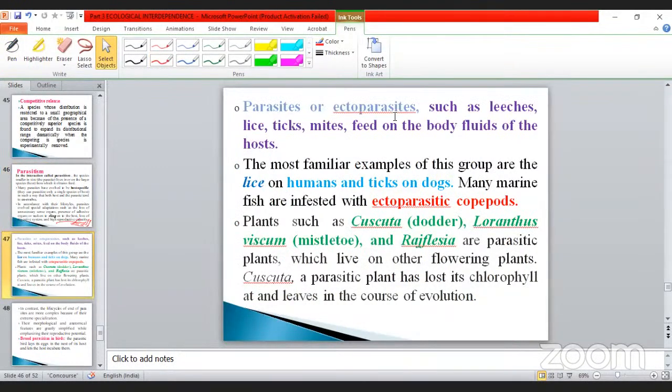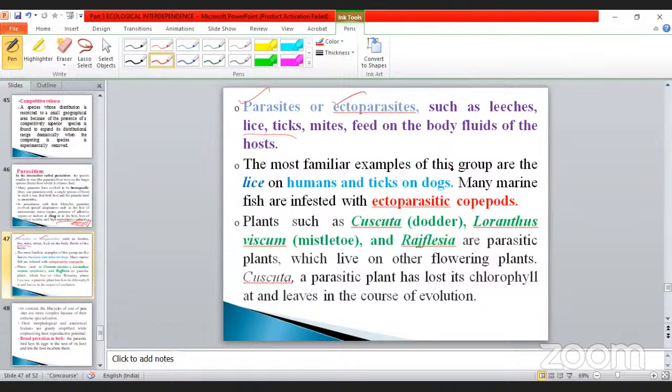The ectoparasite adheres on the surface outside, such as leeches, lice, ticks, mites, which feed on the body fluid of the host. Don't forget, my dear students, this is very, very important. This is also very, very important. See here, so this part. Okay, this part is very, very important. Some of the ectoparasites, okay, these are the ectoparasites.